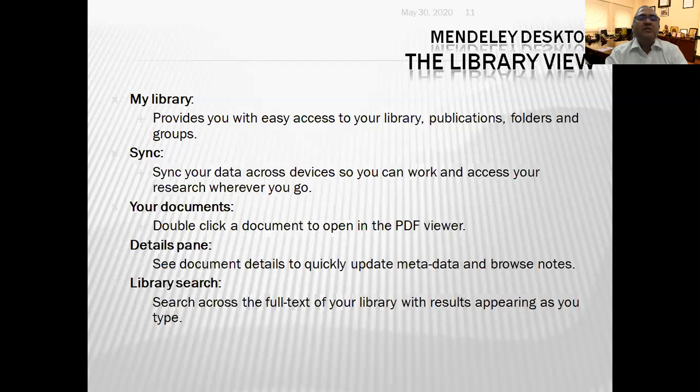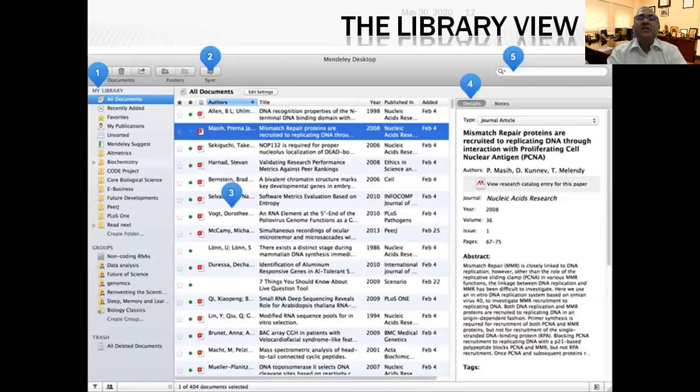It has a number of library search facilities. So it looks like this. Library view is like that. So you can create various kinds of groups. You can create different kinds of folders. You can save all your papers and readings also here. It can be an organizer of your own research writing.